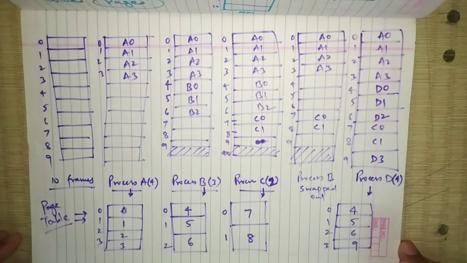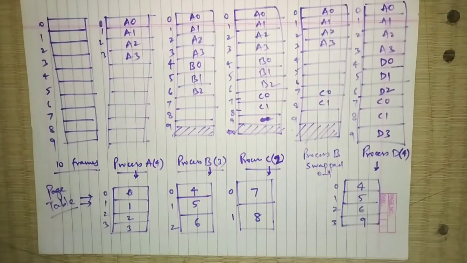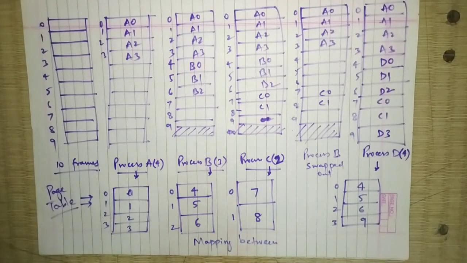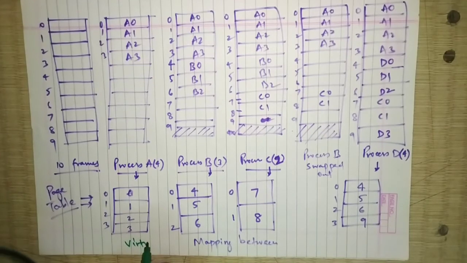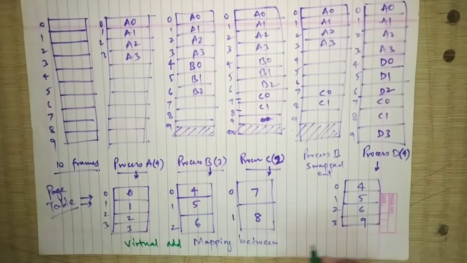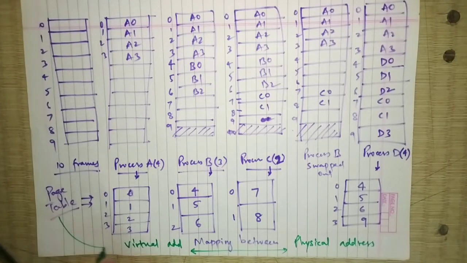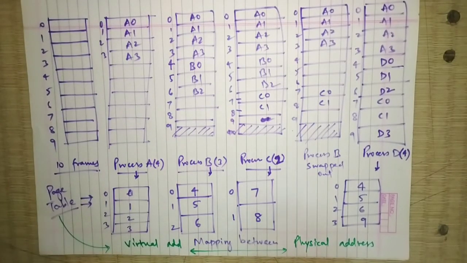So basically your page table is used to map between virtual addresses and physical addresses. This is the mapping between virtual address and physical address. So the page table is used for mapping between virtual address and physical address.